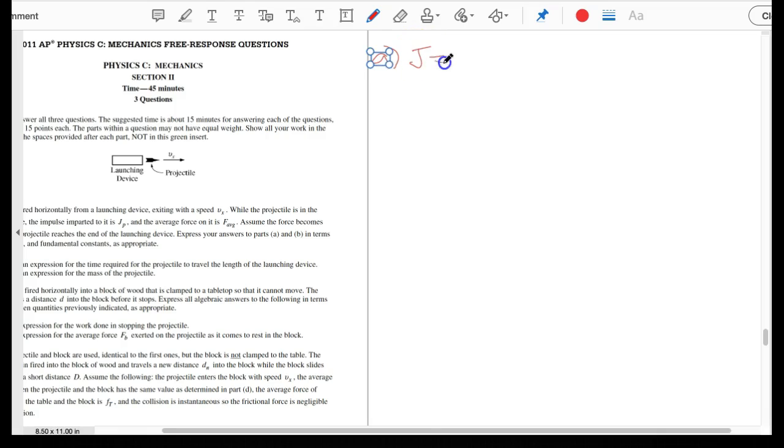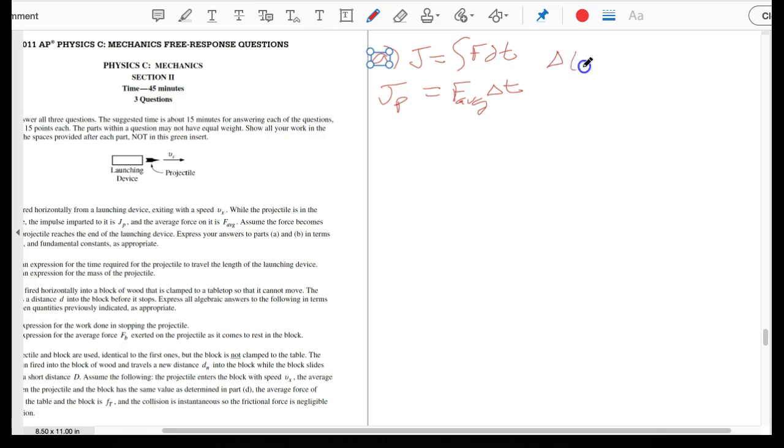Essentially, you can just say J, which is impulse, is equal to the integral of F dt. And we also know that that could be equal to the average force. So as long as you put average force, you can do this. Remember, this is more specific than that, but if we do the average force times the change in time. So big difference between dt and delta t. If you put the integral sign, put F delta t, you won't get it right, so you have to be really careful.